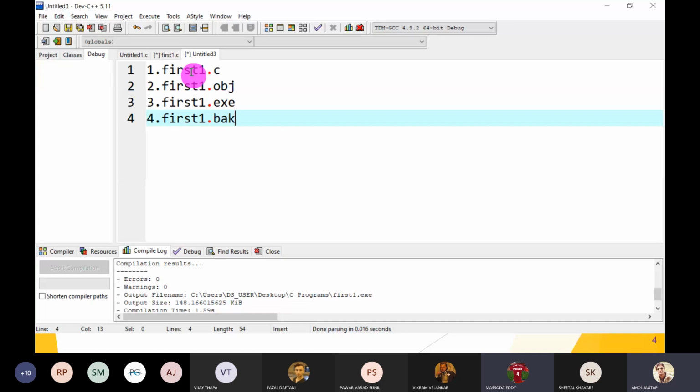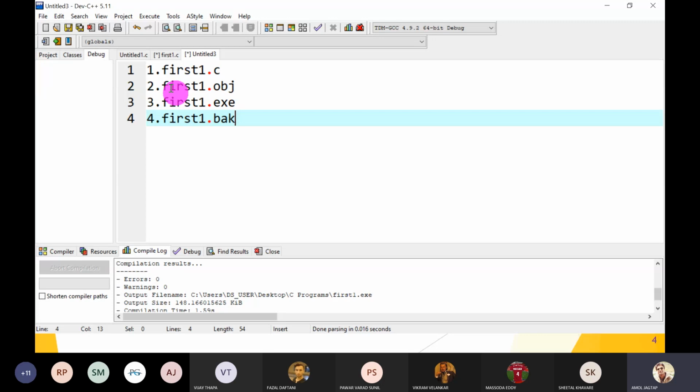Okay, so great. When we write your source code, it is first one dot c, that is the extension. Then first one dot obj, this is the object file, which is in the form of assembly code. Then when you execute this assembly code into binary, that file name is called first one dot exe.